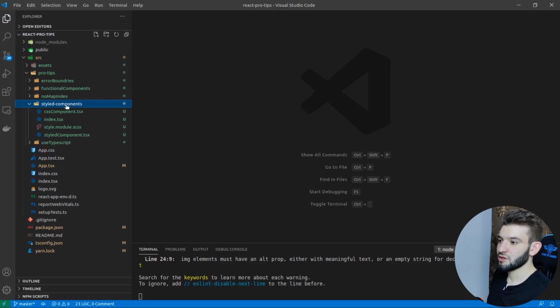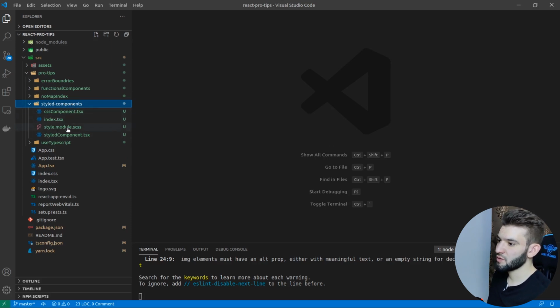Okay, so styled components, if you're not familiar with it, is a CSS in JS library that allows you to create CSS inside of components that you can use as a React component, then render them inside of main or app components or whatever. So that's basically what styled components are.